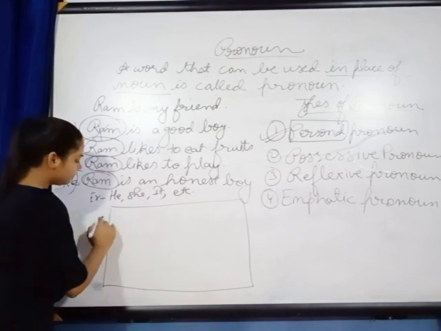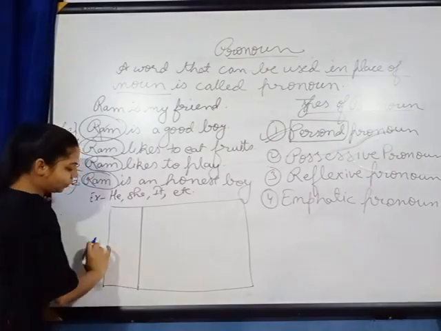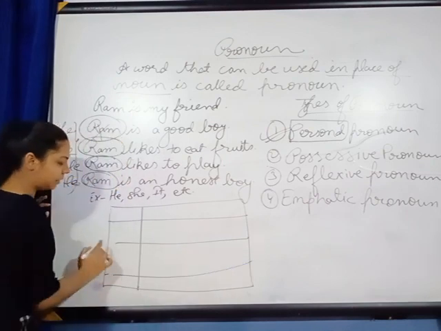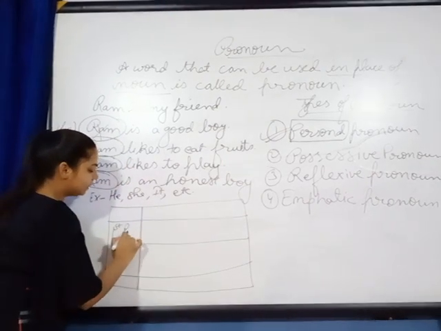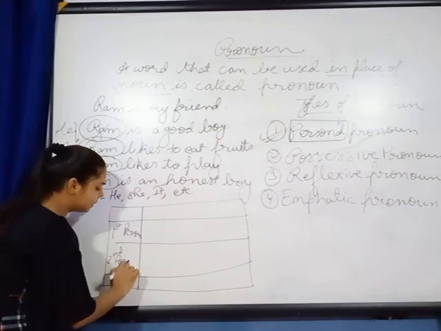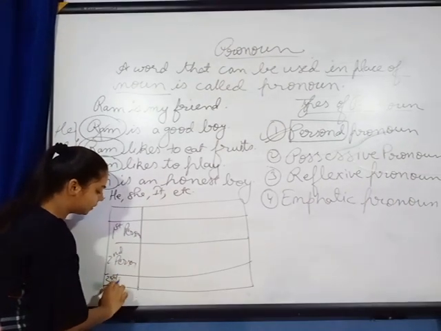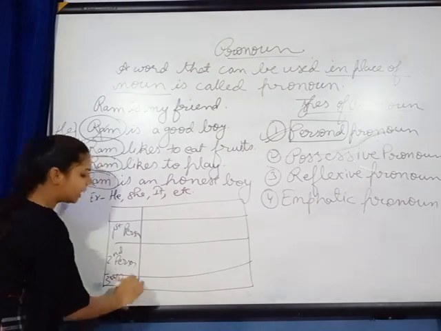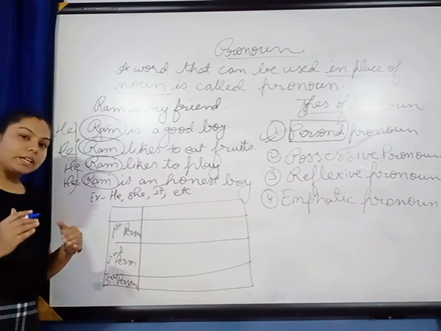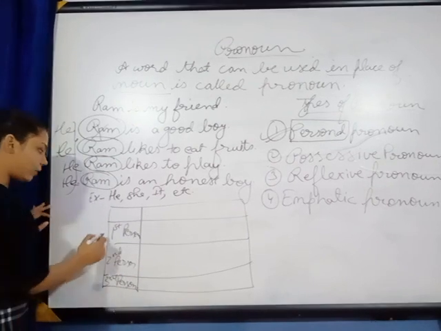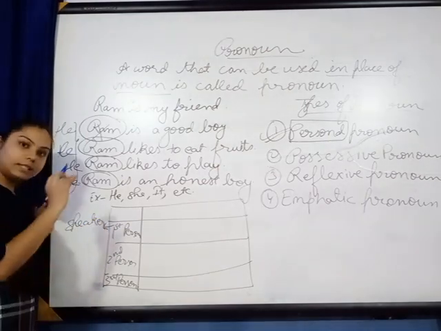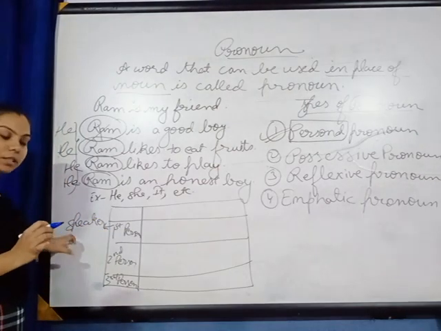Now, for studying personal pronoun, first we have to know that there are three persons in grammar: first person, second person and third person. What do you mean by first person, second person and third person? You can remember it in a very easy way. First person means speaker. Whoever is the speaker of the sentence is termed as first person.